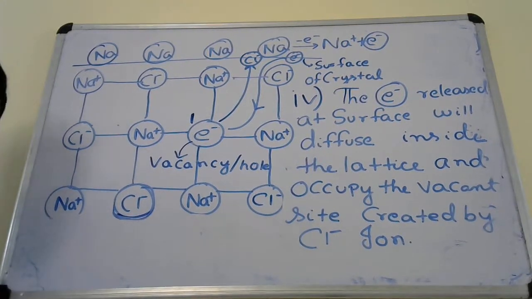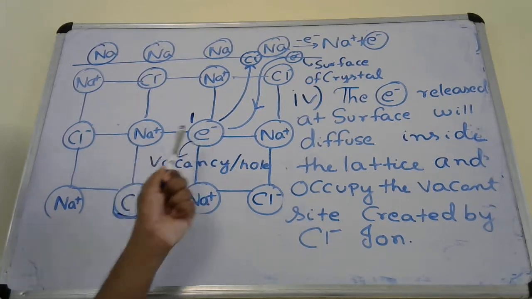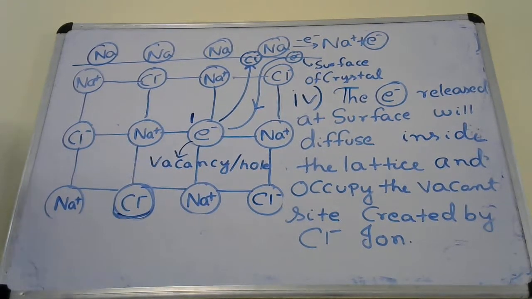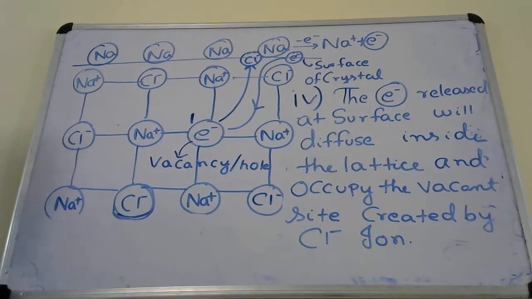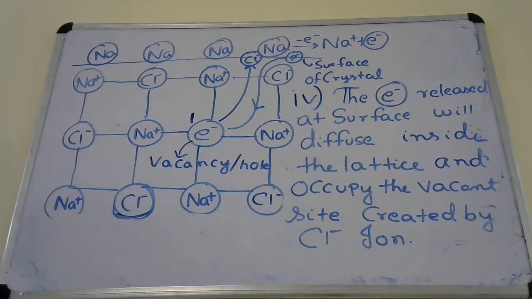I have told you in the previous situation that the Cl minus ion left its original position and went to the surface of the crystal to combine with sodium atom. Now since it left its original position, a vacancy or a hole is created.